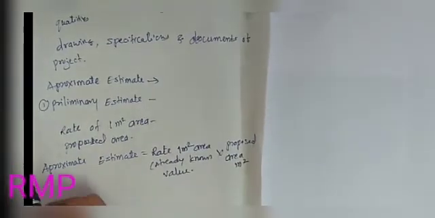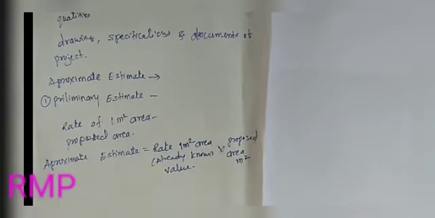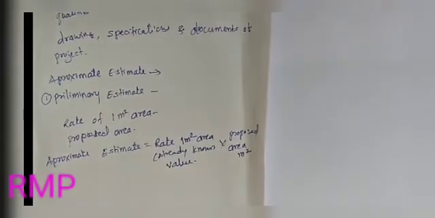So this is one of the types, and it is called the plinth area method of approximate estimate.